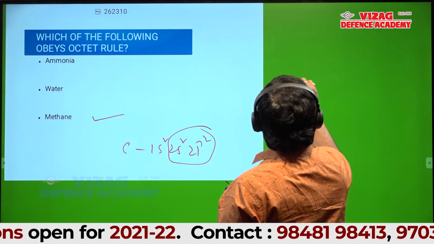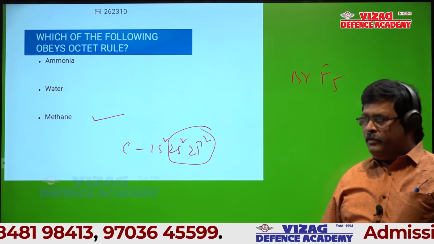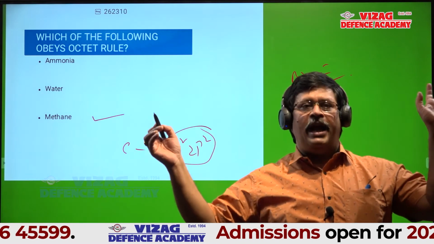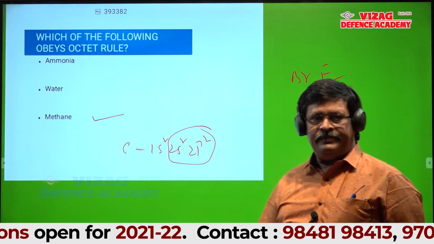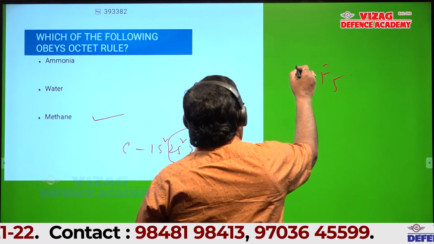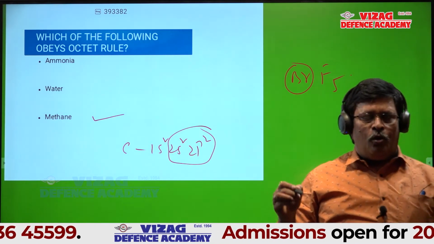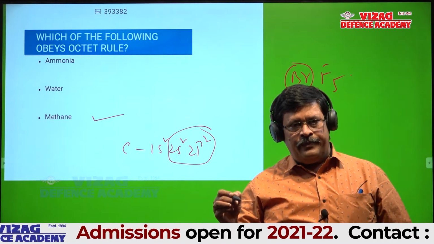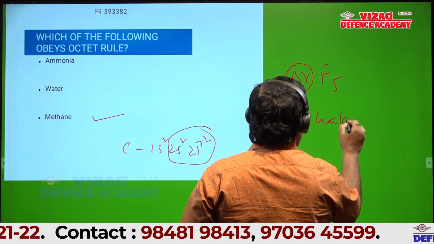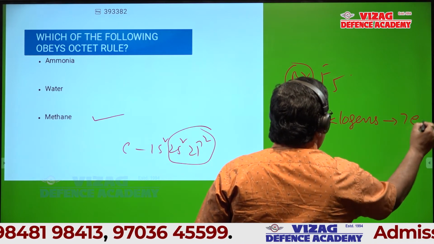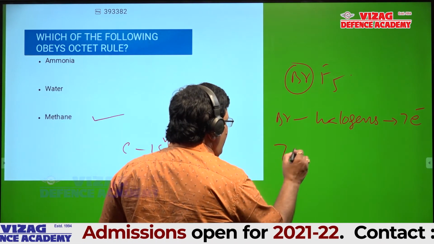Say for example, BrF5. You don't know the name. Even let it be, I also don't know that name. But I should be in a position to tell whether it obeys or disobeys. Can anyone tell what is this bromine? Group number 17, because bromine is a halogen. So 7 electrons. Halogen means 7 electrons in the valence shell. Am I right? So bromine contributes 7 electrons.